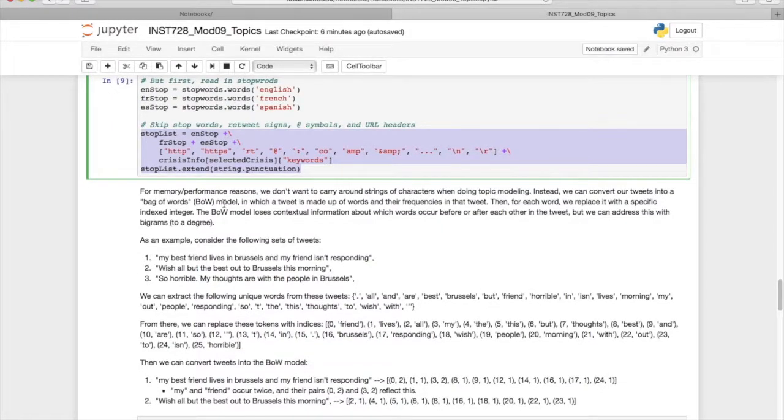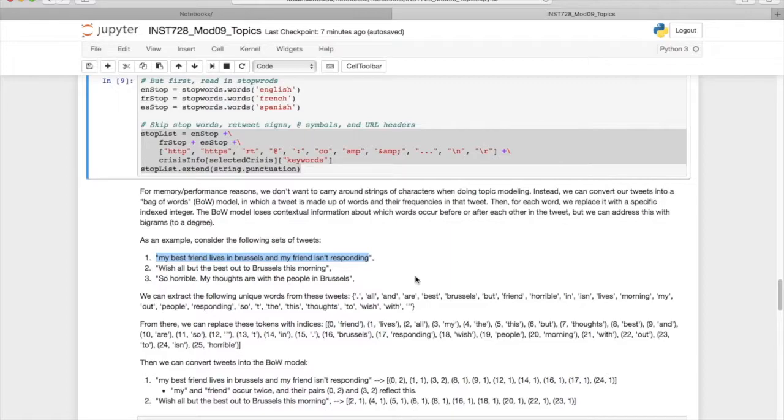Now, the next thing we want to do is convert strings of text into what's called a bag of words model. Now, what this means is rather than having a sequence of words that we see here, so my best friend lives in Brussels and my friend isn't responding, we want to tokenize that up into a set of keywords. And then instead of passing around lists of strings, we want to pass around lists of indexed numbers. So these numbers are going to be smaller in memory, so this will give us a smaller memory footprint and increase our performance.